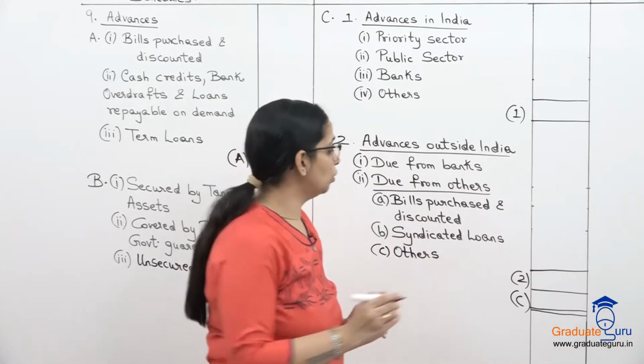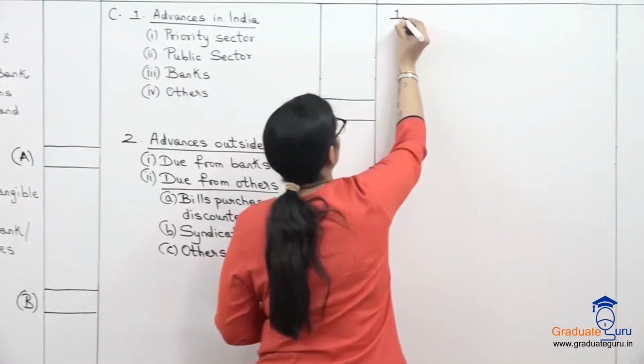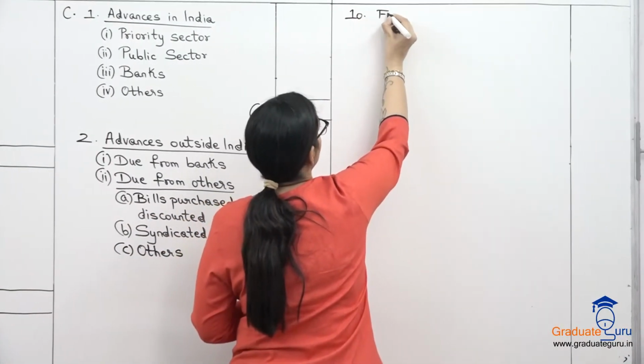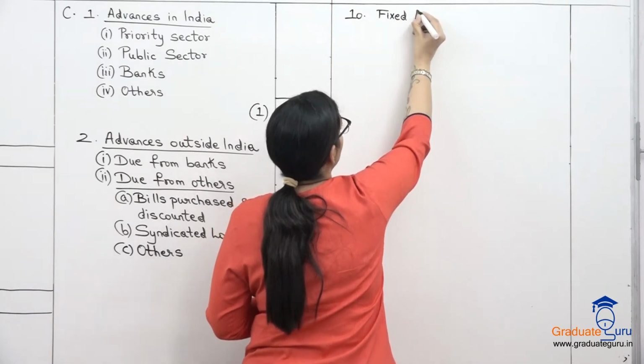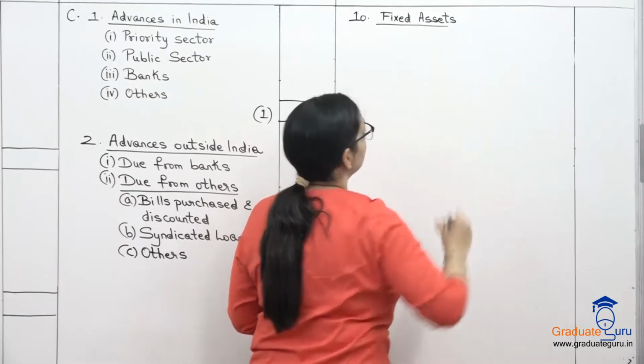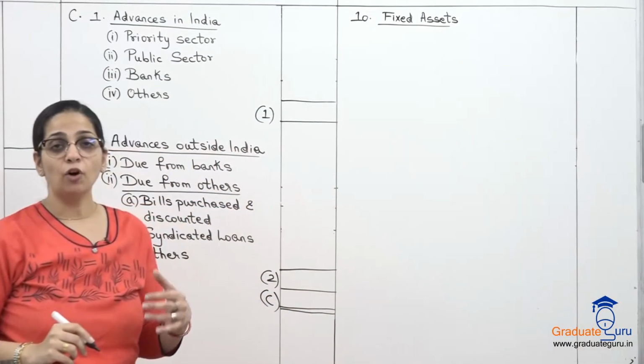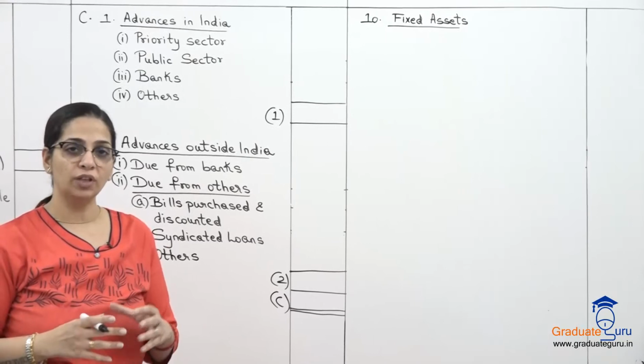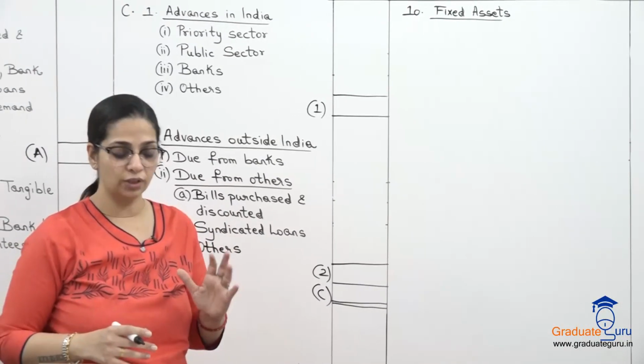Then we go to schedule number 10, fixed assets. For any business, whether it is a bank or not, fixed assets के बिना business नहीं हो सकता है. But for bank, that is not the major part of their asset. It is one of the part of their assets.